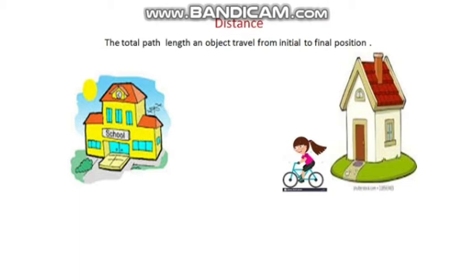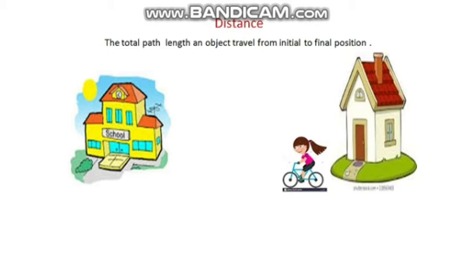The total path length an object travels from initial to final position is known as distance. So let's take an example in order to understand it better. Let's say this is home and this is the school. And this girl is traveling on her bicycle from home to school. So what would be the total distance here?